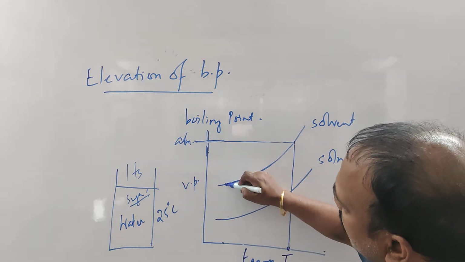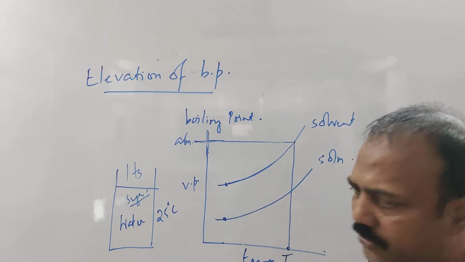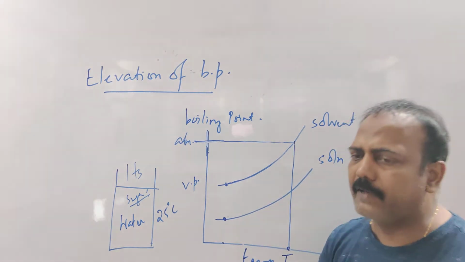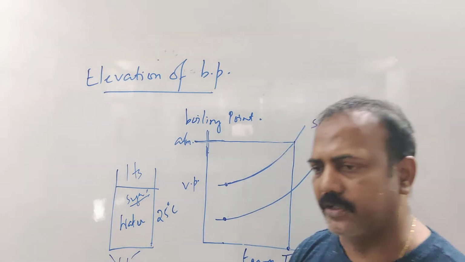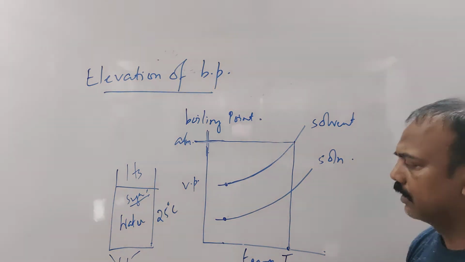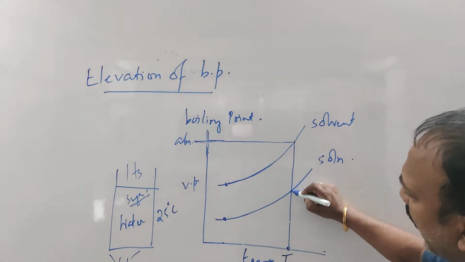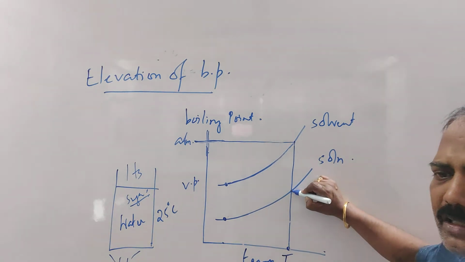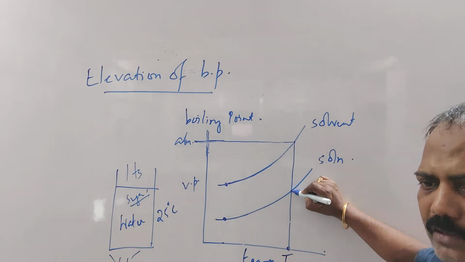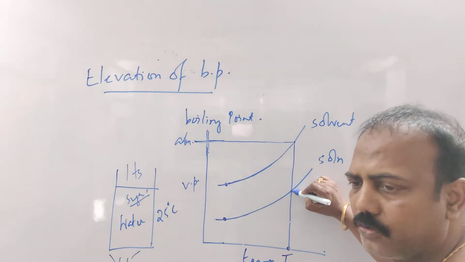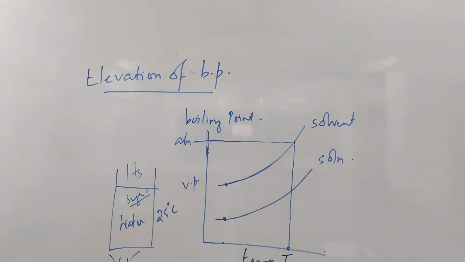So vapor pressure was this much. Now the vapor pressure is this much. This is the vapor pressure of the solution now. Fine. Now I want to boil the solution. So I have to heat it. I am heating it. Its vapor pressure is increasing. We reached that temperature where the water boiled. Will the solution boil? The answer is no. The solution won't boil.